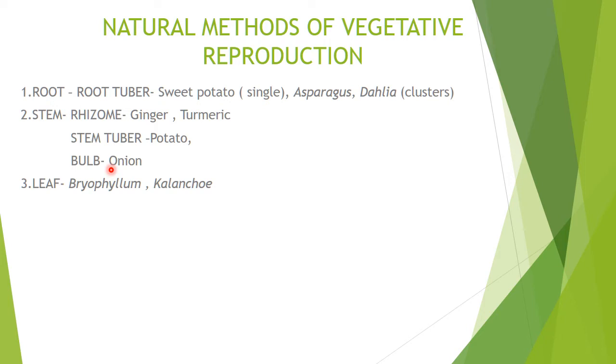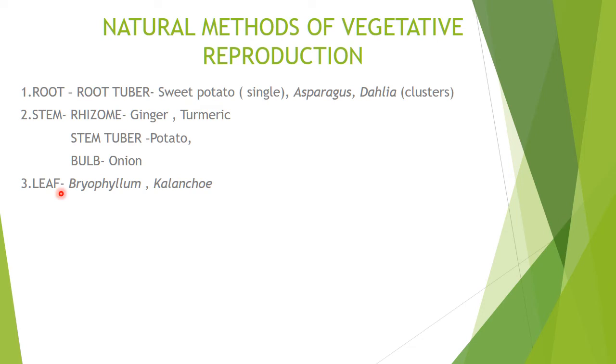Onion is a very common thing we use in our day to day life. So these are examples we use every day, and you can remember them that way. So three things: rhizome, stem tuber and bulb. These are stem modifications.